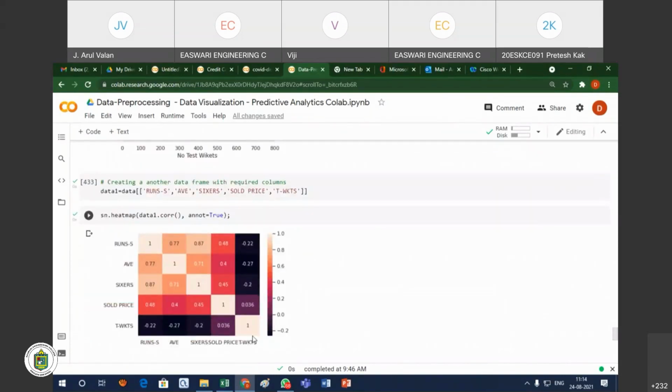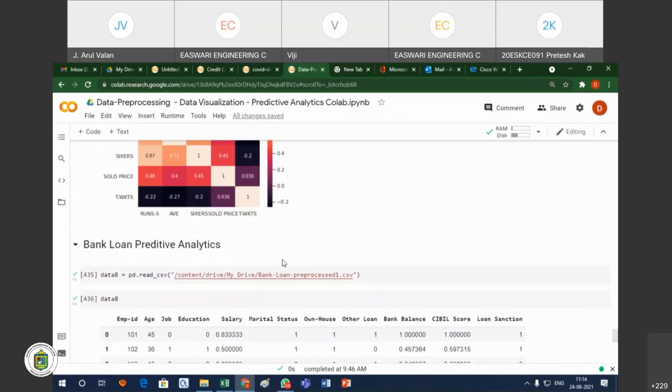So already I told you about the heat map. One participant also asked about the same heat map, the same heat map value. I have taken the sum of the attributes. I have not taken all the attributes. With the help of the attributes, we are able to find the correlation among these values.